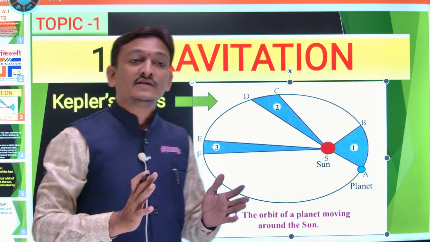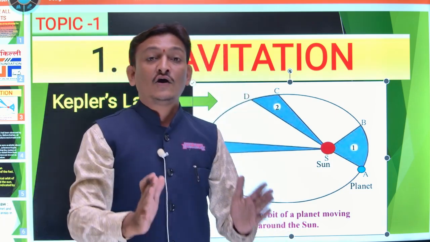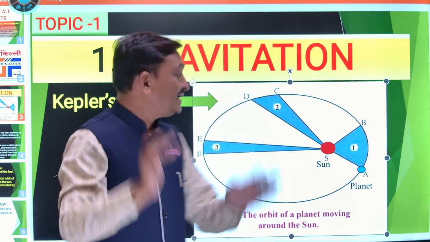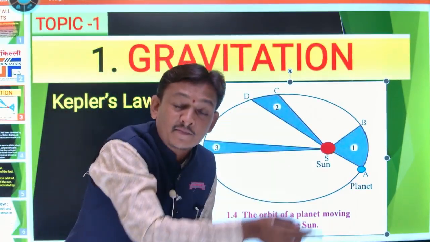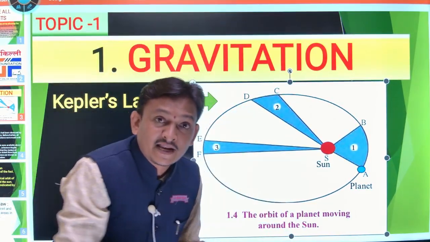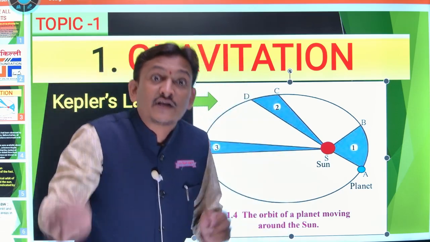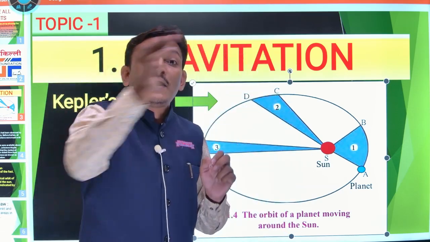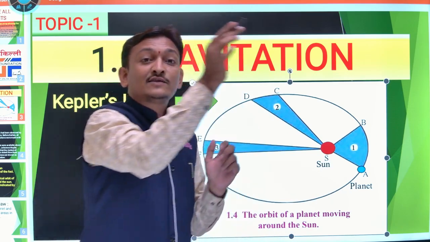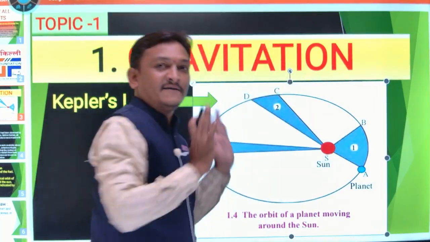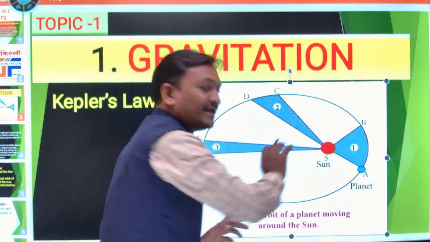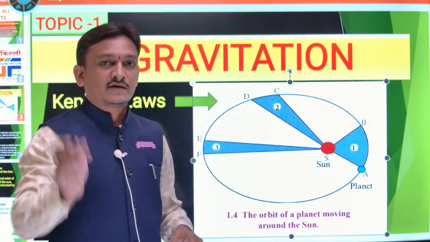This is Kepler's first law, which is mainly related to the orbit of the planet, the track of the planet, the path of the planet, how planets are continuously revolving, how the path of the planet is elliptical. It is elliptical, it is not circular, andakruti.